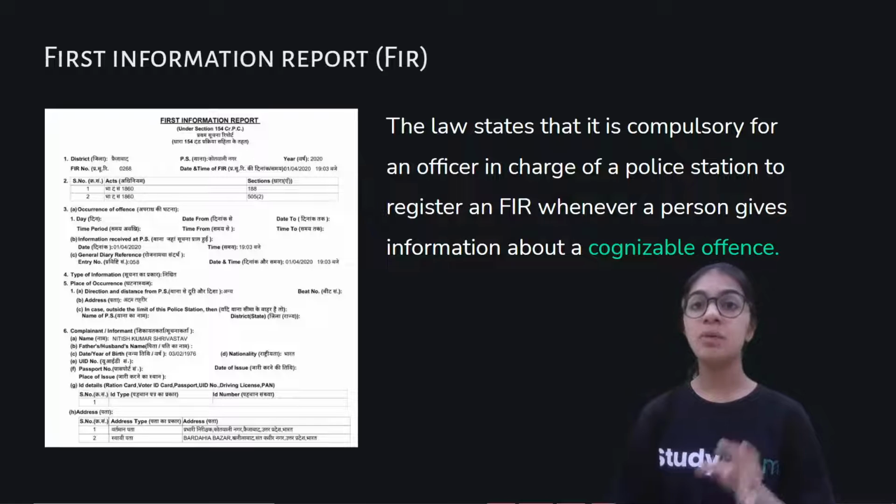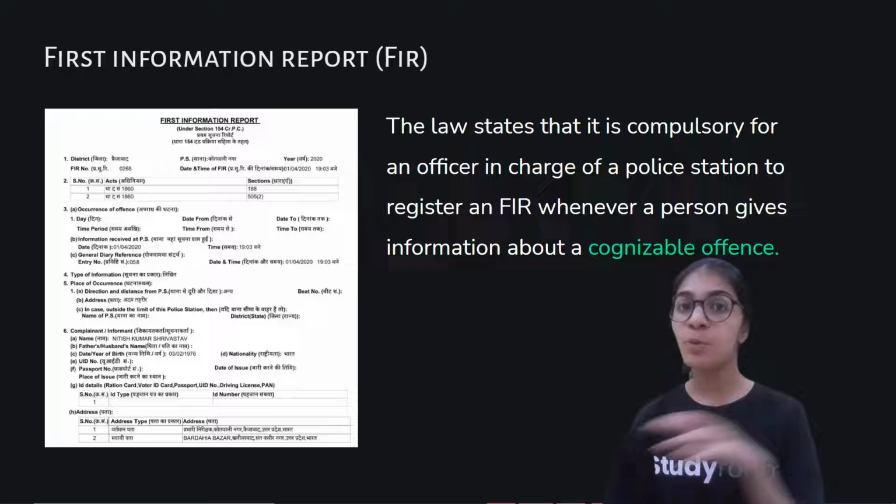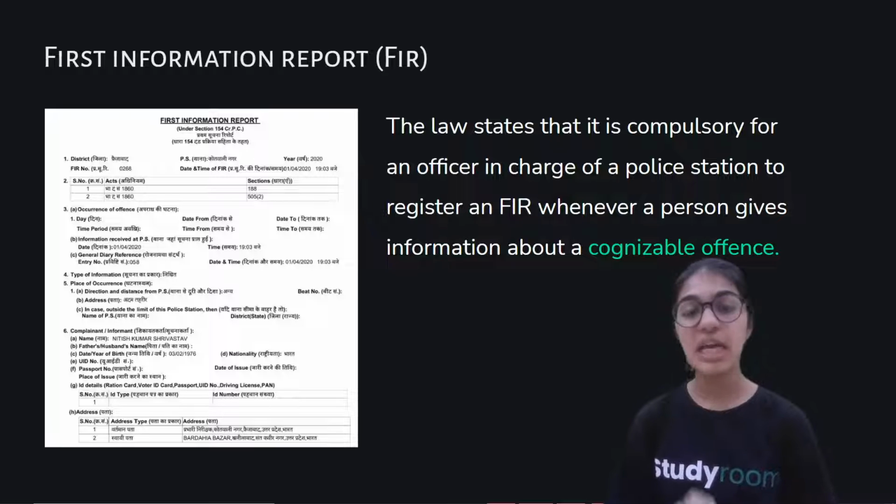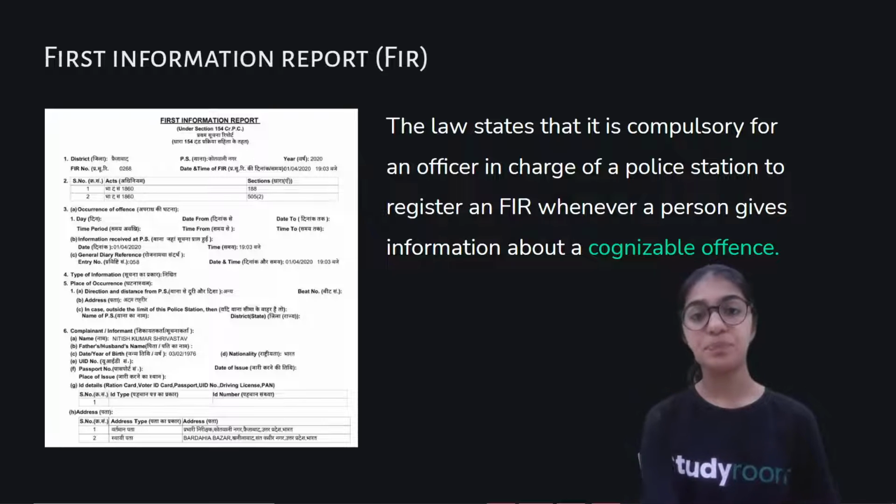No matter the murderer is caught on the spot and put into the jail, the FIR is very important. It is made compulsory by the law that even though the person is caught on the spot or after 5 years, the FIR has to be filed in case of a cognizable offense.